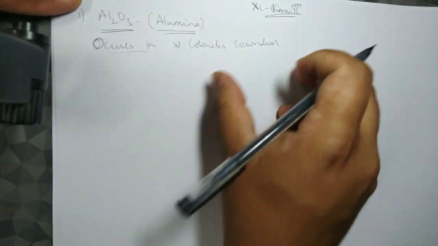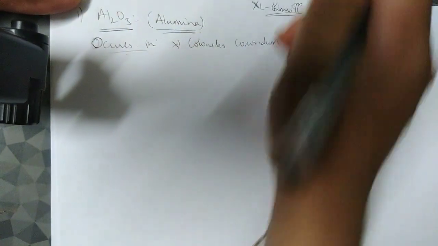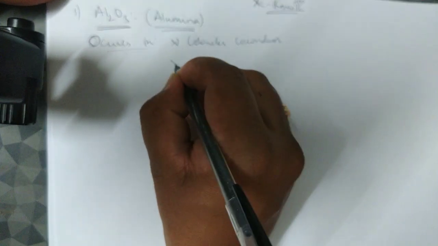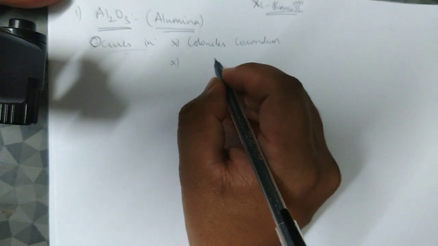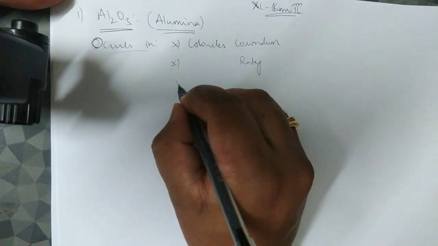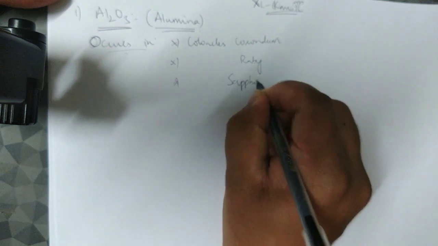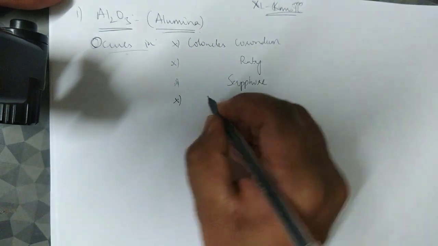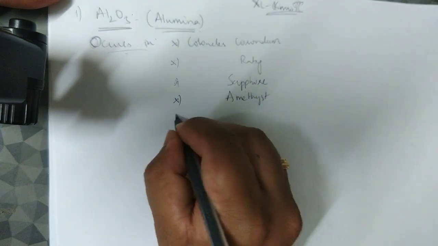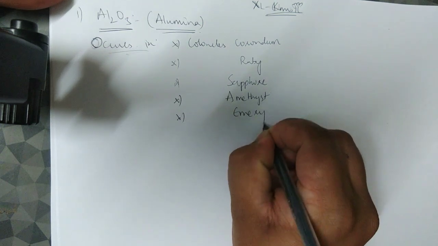I told you at the very beginning of the class what corundum is. It also occurs in various precious stones like ruby, sapphire, amethyst, and emerald or emery.